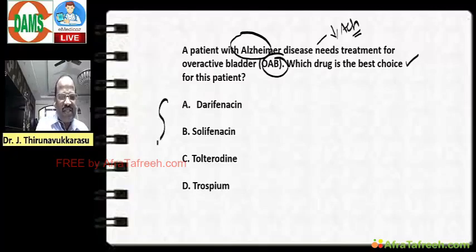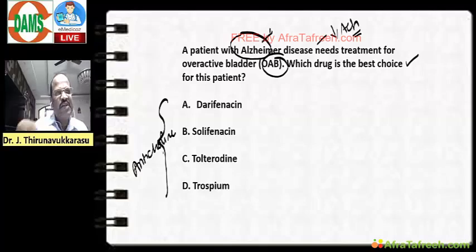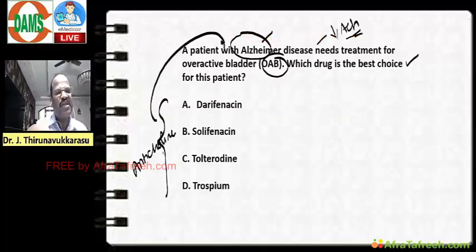All these drugs are anticholinergic agents. We know anticholinergic agents cause urinary retention, so they are useful for overactive bladder. But when using an anticholinergic in an Alzheimer's patient having acetylcholine deficiency, it will worsen Alzheimer's.